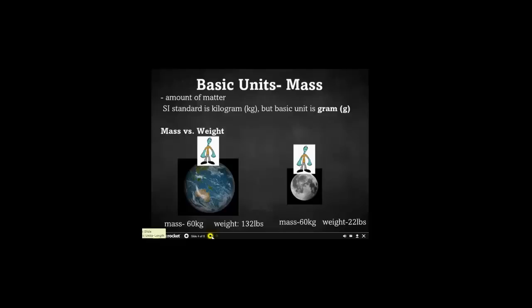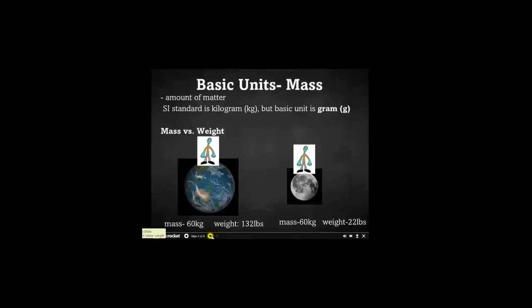So we don't use a kilogram a whole lot. We're dealing with smaller amounts of matter, so we tend to use the gram, which the symbol is G. Okay, mass versus weight. On Earth, we tend to use the terms mass and weight interchangeably, and that's because on Earth, we all have the same pull of gravity, more or less. And so a lot of times I'll say you want to weigh out something when I really mean you want to find the mass of it. Okay. And we use scales. We use the electronic balances generally to find your mass.